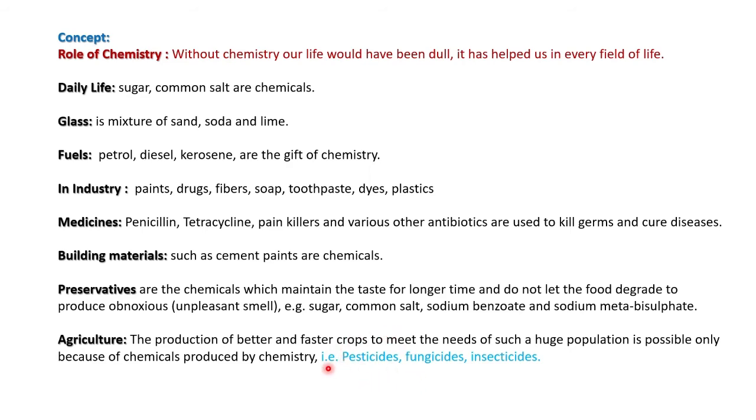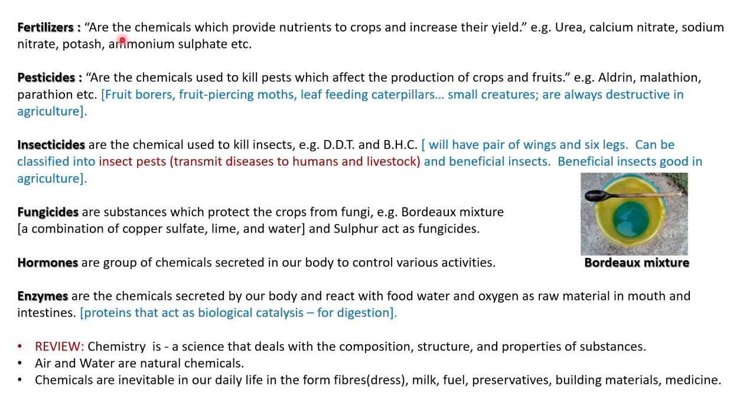Okay. Next, fertilizers are chemicals which provide nutrients. We should use natural chemicals only, but to provide food to everyone, chemical fertilizers also can be used every now and then, not regularly.